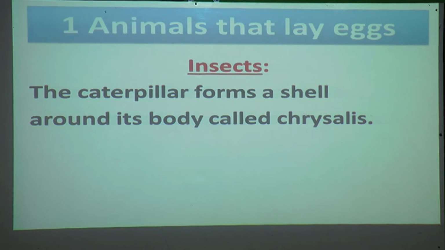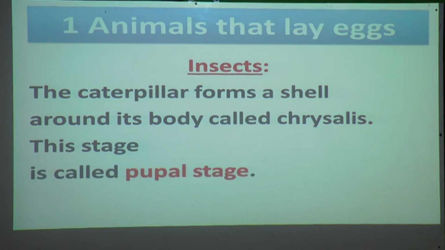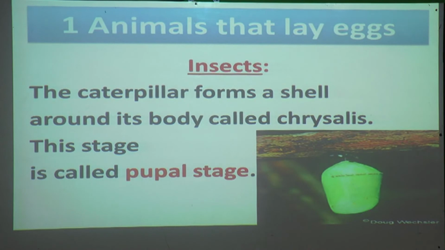That is called chrysalis. This stage is called the pupal stage. You can see in this picture that the caterpillar forms a shell around its body. That stage is called the pupal stage and that shell is called chrysalis.